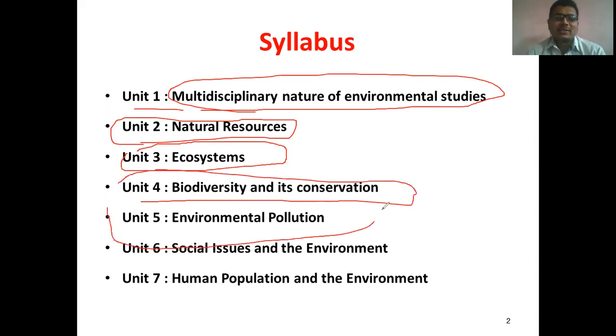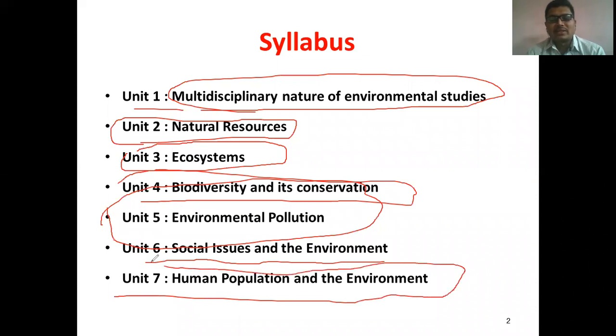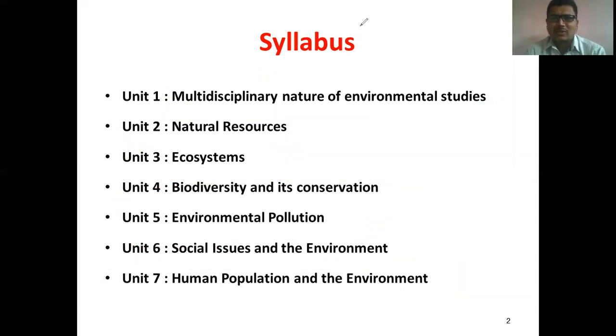Unit five is environmental pollution, unit six is social issues and the environment, and unit seven is human population and the environment. If you look at the syllabus of environmental science or environmental studies, it contains all these points. That's why we discussed the general syllabus of environmental science here.